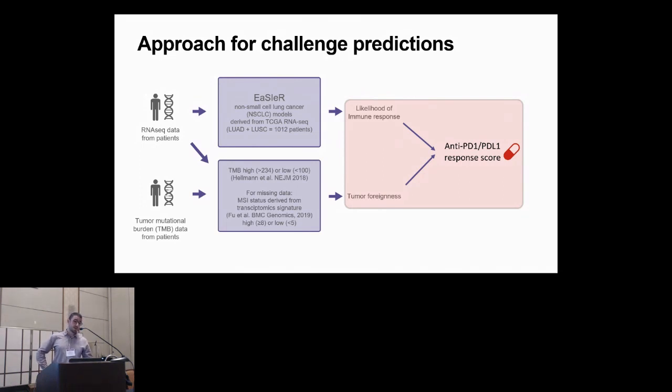So we use instead a transcriptomic signature of microsatellite instability that we already checked in the TCGA that was having good correlation in lung cancer patients. And we combine this, as I mentioned previously, to achieve an anti-PD-1 response score. And using this approach, we ranked as top performers in sub-challenge 3 in prediction of disease progression.